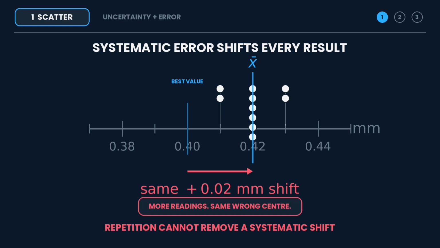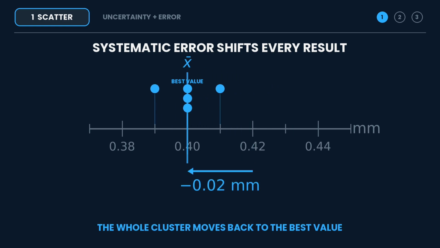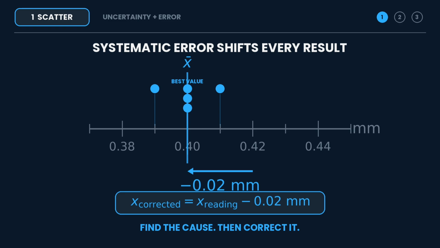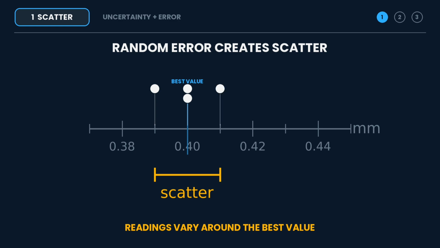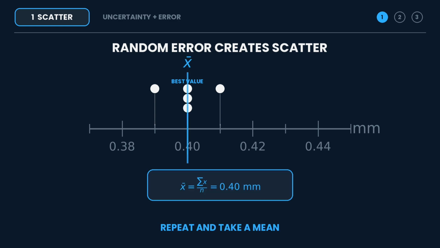Repeating this 20 more times won't remove the error, it only gives us a dependable wrong answer. We need instead to find the cause and correct it. With a 0 error, we check the instrument before starting and subtract the offset. Random errors behave differently. They make repeated readings scatter around the best value because our judgment of the scale can vary. Repeating and taking a mean reduces its effect.